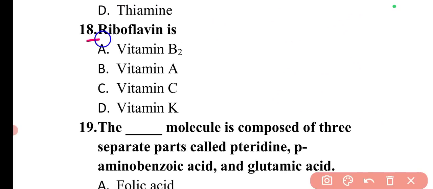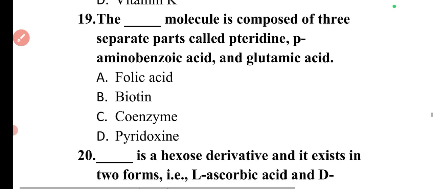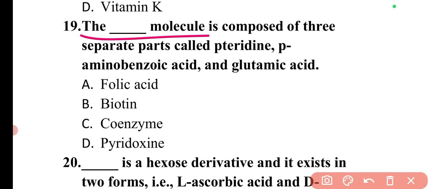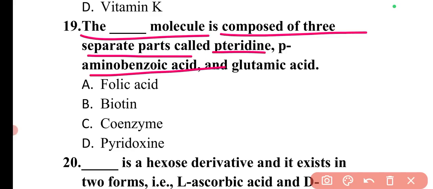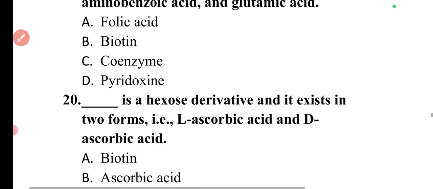Next question is, riboflavin is, so riboflavin is vitamin B2. So here option A is correct. Next question is, the dash molecule is composed of three separate parts called pteridine, para-aminobenzoic acid, and glutamic acid. So these three different parts are in folic acid. So here option A is correct.